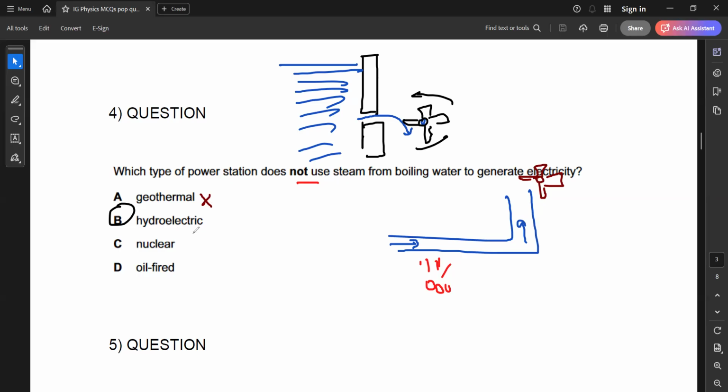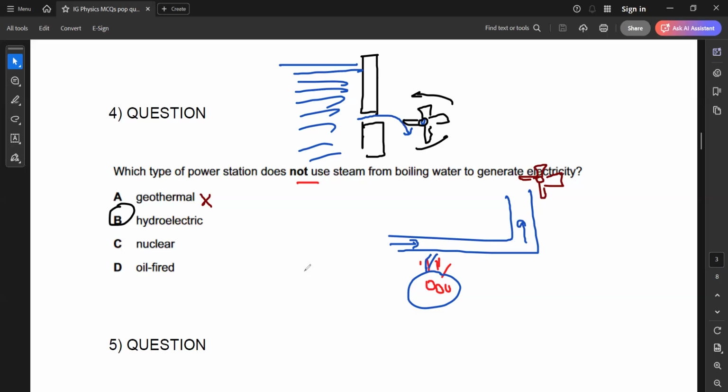Same thing for nuclear also. In a nuclear power station, first nuclear energy converts the water into steam, and then the steam rotates the turbine to produce electricity. By nuclear fission, we release energy that converts the water into steam and rotates the turbine to produce electricity. So that's why it cannot be C. Why not A?